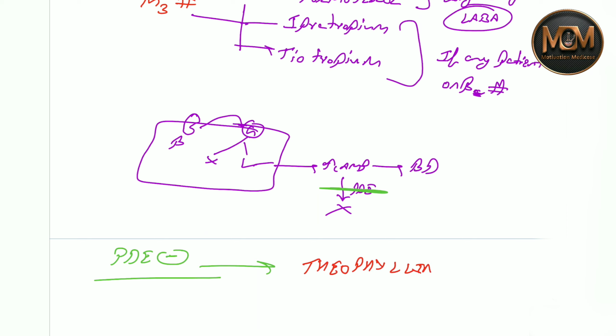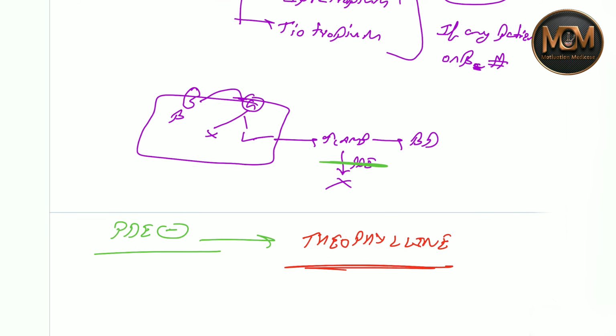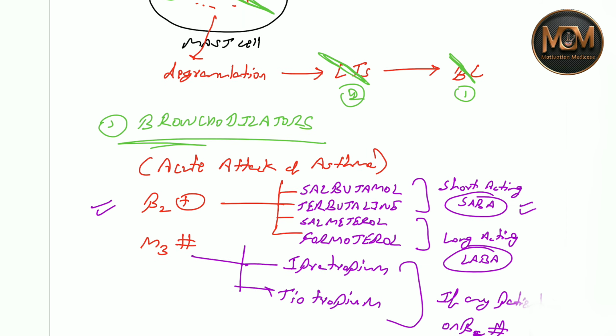Theophylline. You can also give it, and it will increase cyclic AMP, which will lead to bronchodilation and will prevent bronchoconstriction, or you can say prevent asthma. So this is our first category of drugs.